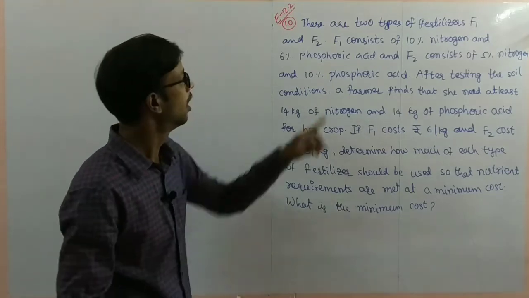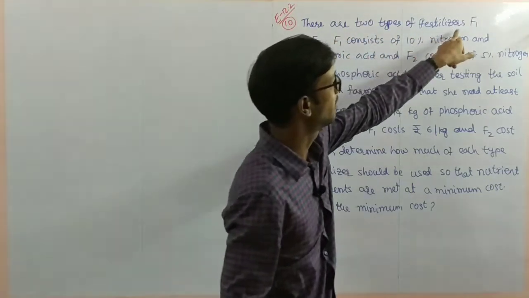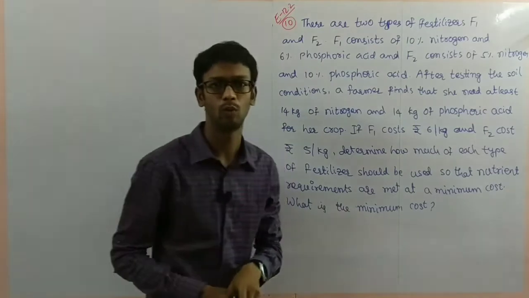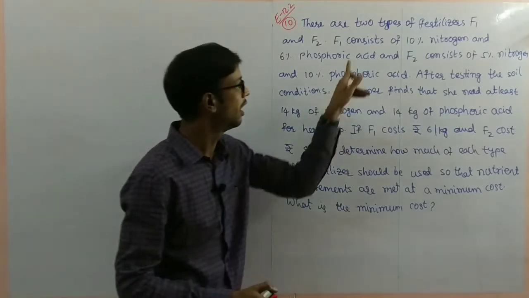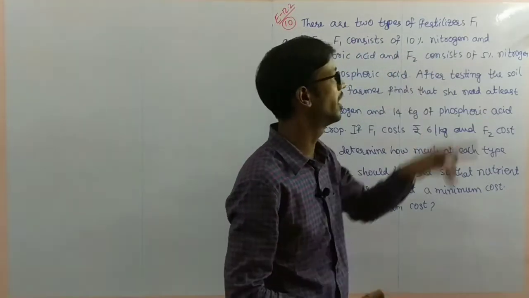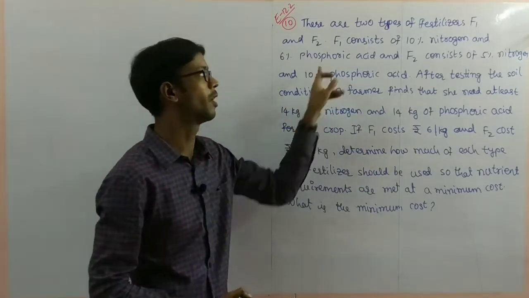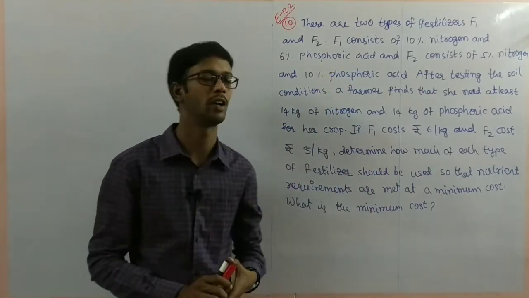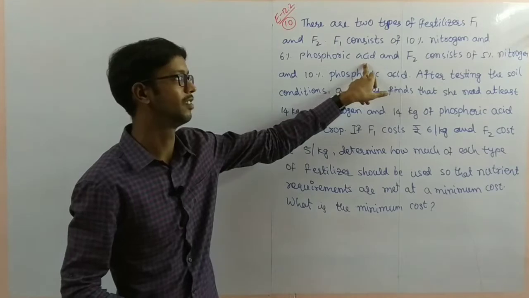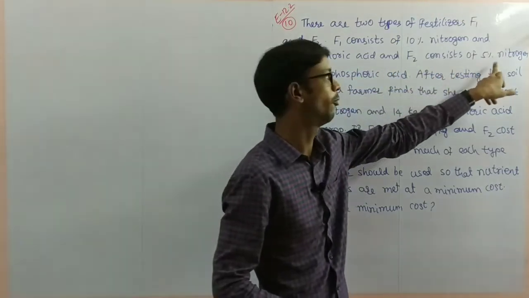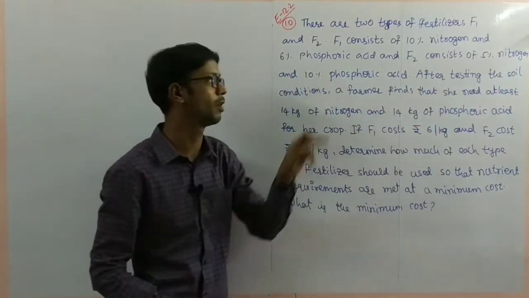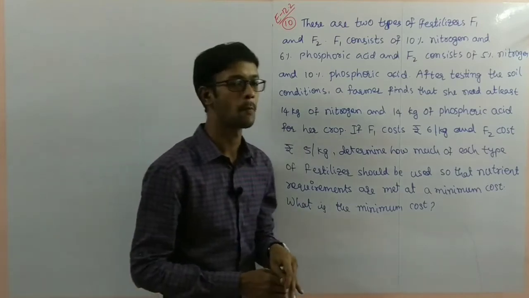There are two types of fertilizers, F1 and F2. F1 consists of 10% nitrogen and 6% phosphoric acid. And F2 consists of 5% nitrogen and 10% phosphoric acid.